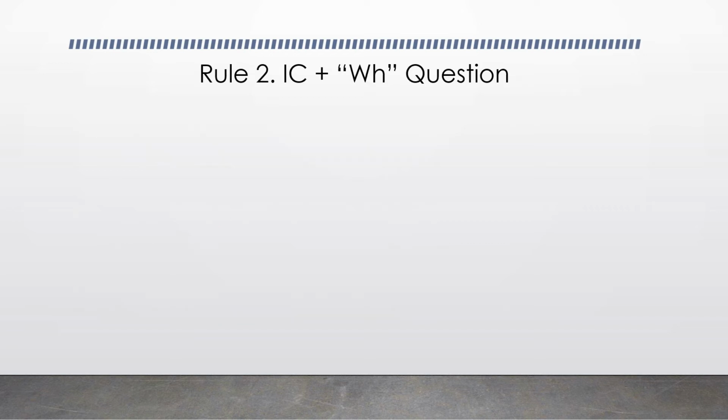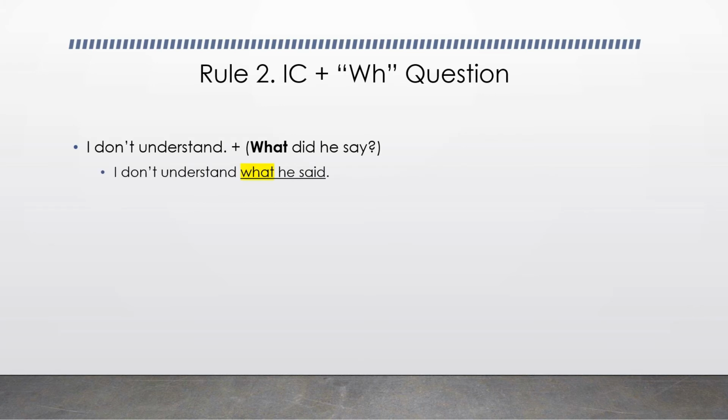The second way to make a noun clause is to connect an independent clause with a WH question. I don't understand. That's an IC. What did you say? It is also an independent clause, but in the form of a question. And when we connect them together, the second independent clause becomes a noun dependent clause. And the subordinator is going to be the WH question word. I don't understand what he said.